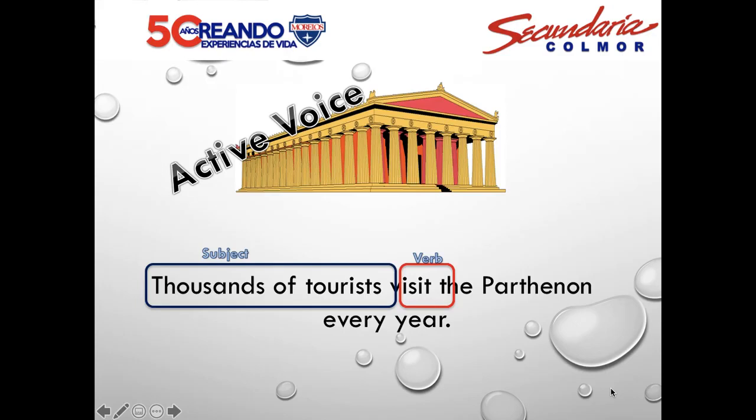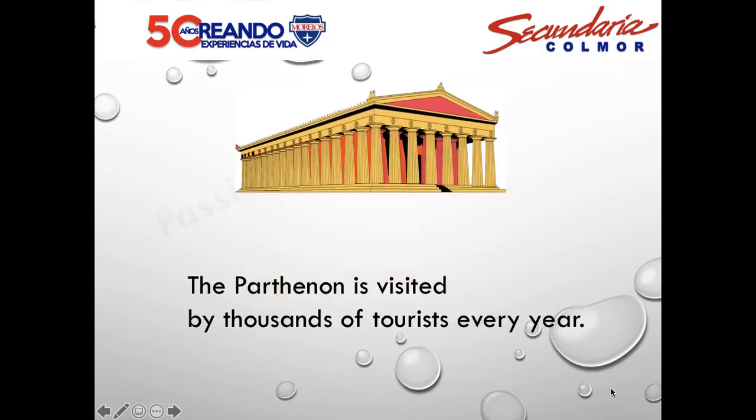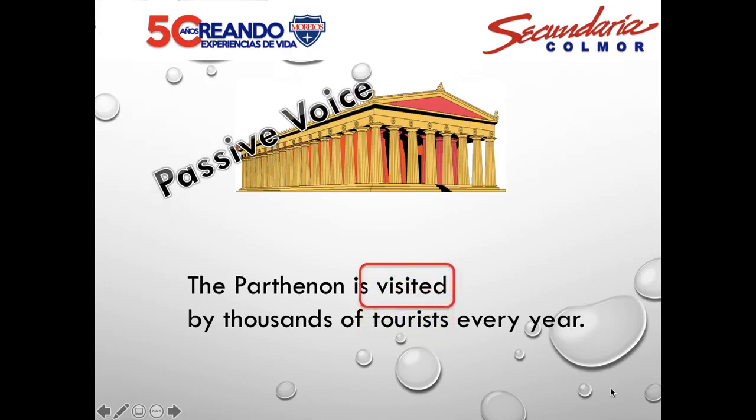In more formal contexts, we prefer to use a passive voice so that we can avoid any mention of an agent. For example, thousands of tourists visit the Pardon every year. The Pardon is visited by thousands of tourists every year. This is the passive voice.